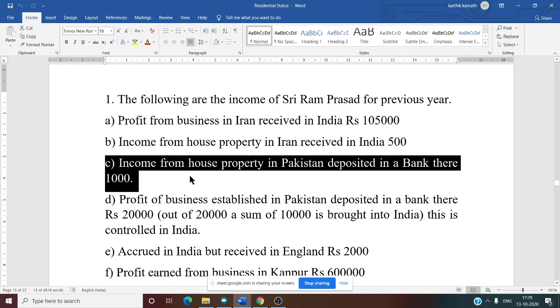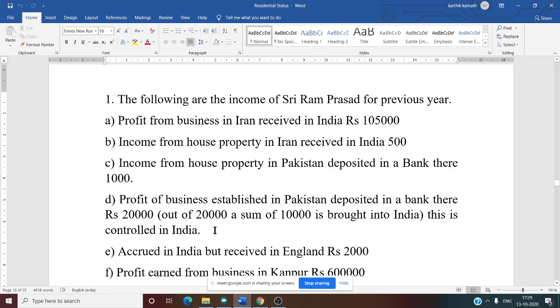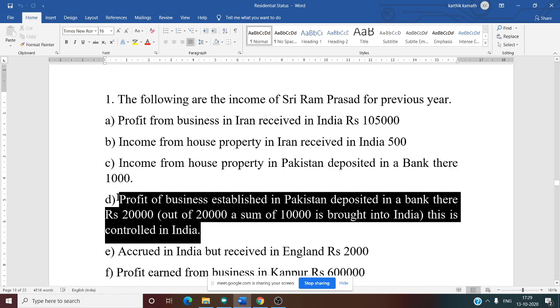In this case, only OR is taxed. Correct answer, because source is outside India and received outside India. Now fourth one: profit of business established in Pakistan deposited in a bank there, 20,000. Out of 20,000, a sum of 10,000 is brought to India. This is controlled in India.